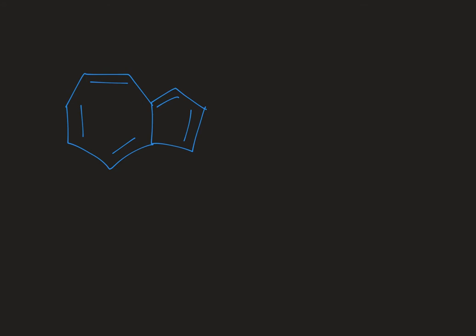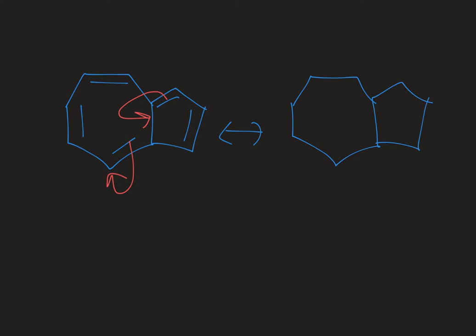Now you can imagine that's not the only resonance structure you could have drawn. What if we had taken these electrons over like this and then kicked these electrons out? That would have given us this resonance contributor.